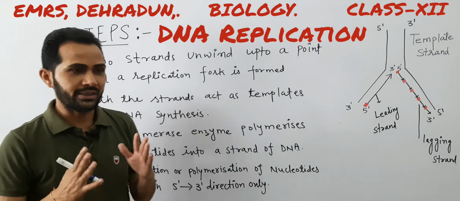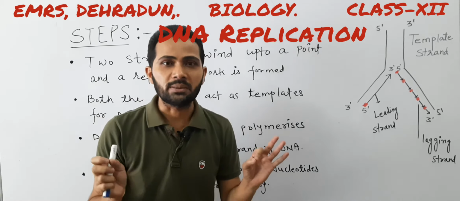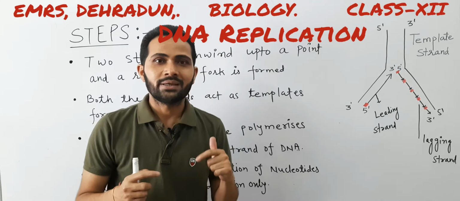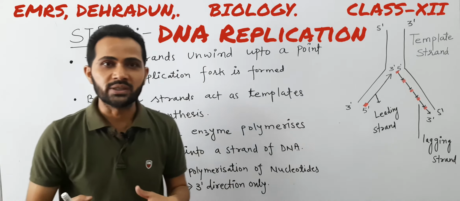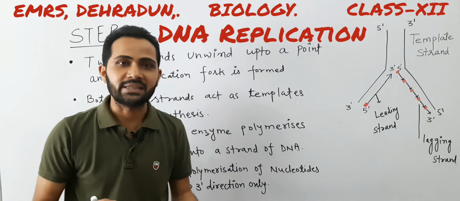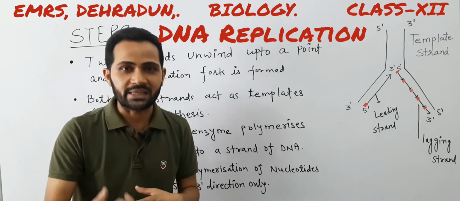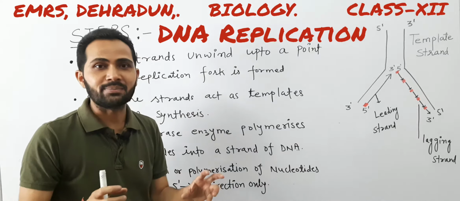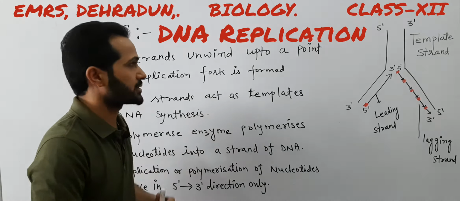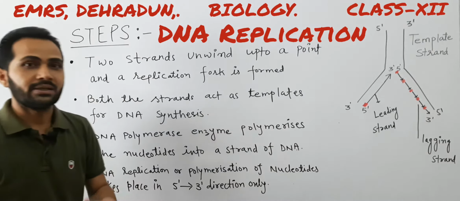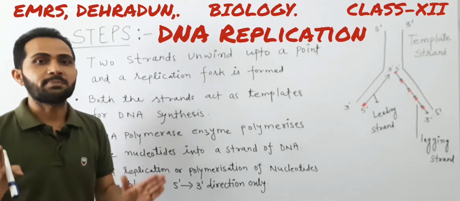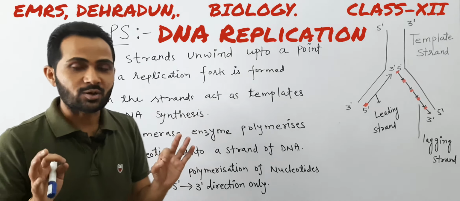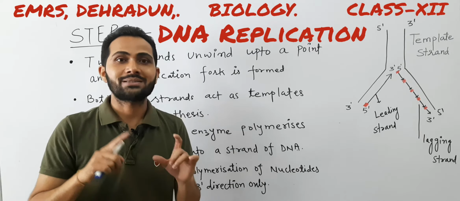As we know, DNA replication is one of the important processes because it is the process through which the genetic material, which is DNA, gets replicated, or a new copy of the genetic material is formed by the process of DNA replication. This process takes place in the S phase of cell cycle or cell division.